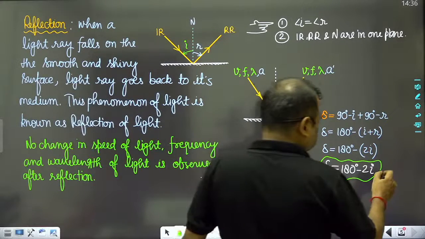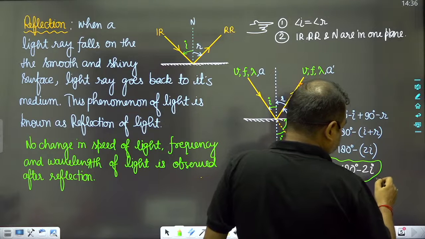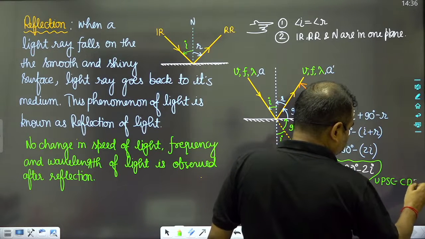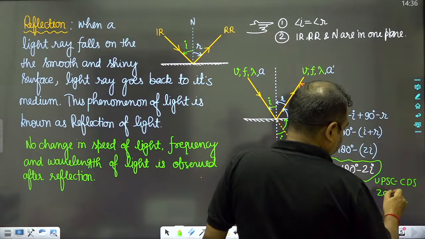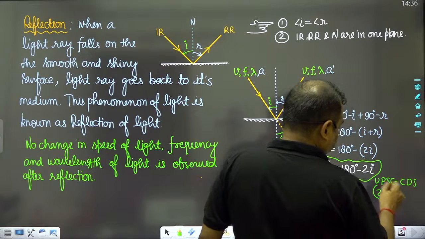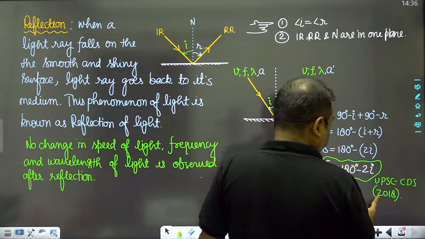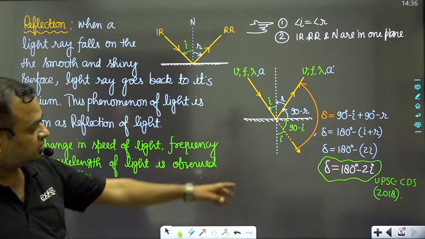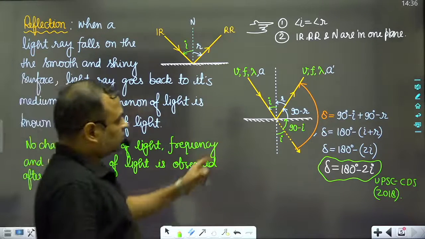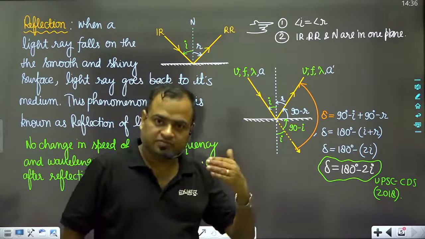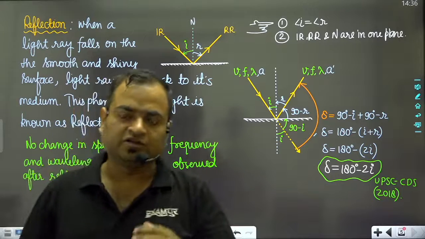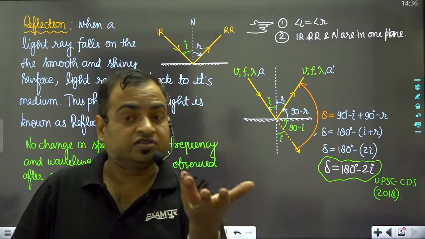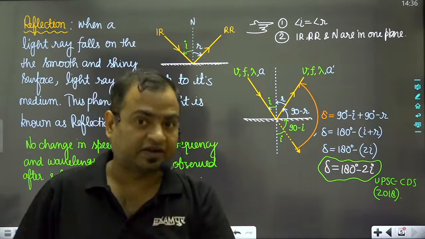Actually, a question was asked in the UPSC CDS first exam in 2018, from the same formula. The question was that the angle of incidence is given as 40 degree, then what is the angle between the incident ray and reflected ray?